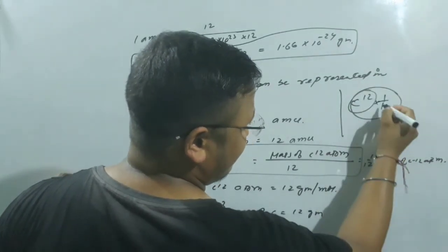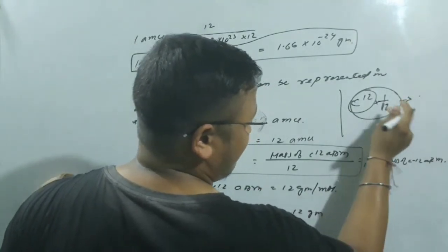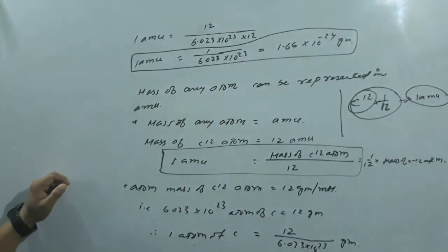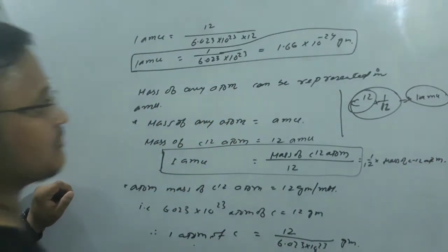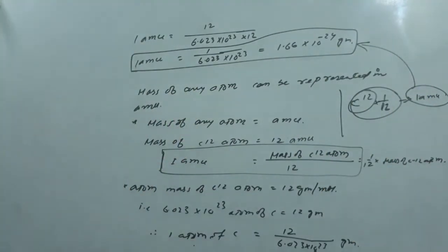That 1 by 12 of the mass of carbon-12 atom is equal to 1 AMU. And if someone asks us the value of 1 AMU in gram, we can easily calculate it like this.